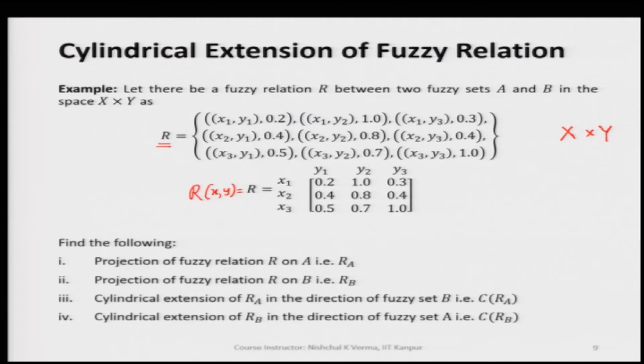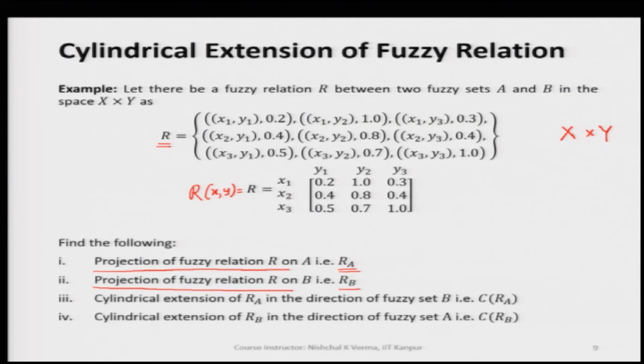And now let us take this relation fuzzy set and find the projection of this fuzzy set on A. So, when we take projection of R on A, we call this R_A, R with capital A as subscript, and similarly projection of fuzzy relation R on B, we call this R_B.